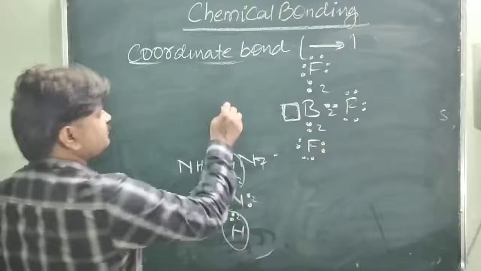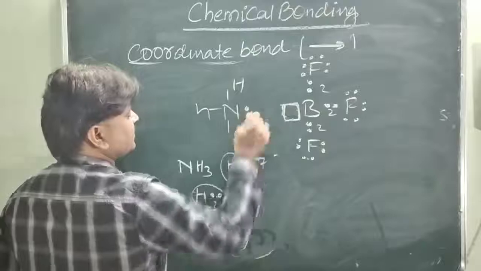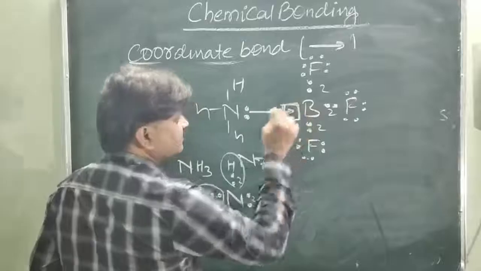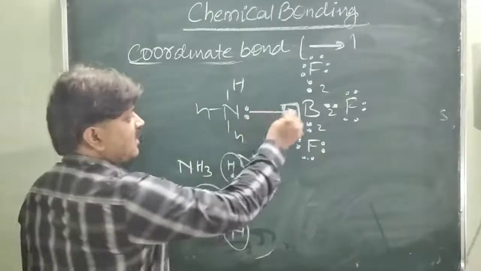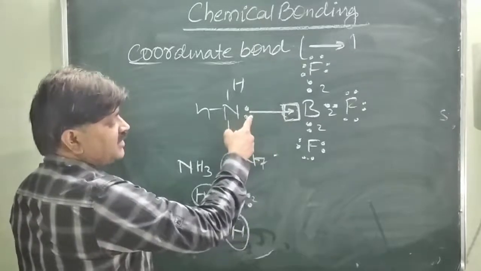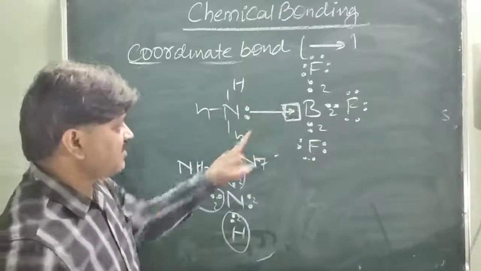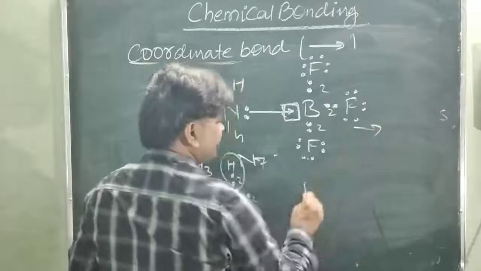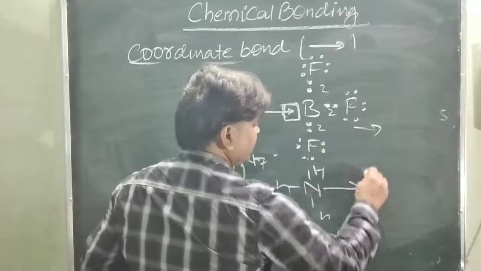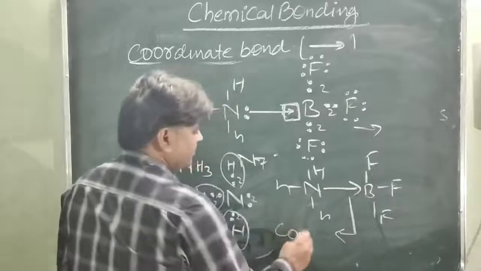Just like ammonia, NH3, having one lone pair of electrons. So this lone pair of electrons is shared by the nitrogen only, in this way. The arrow points toward the boron, which accepts the lone pair of electrons, and the starting point is the atom which shares both the electrons. So this is this type of bond, the formation of the coordinate bond in this way, NH3 to BF3. So this bond is called the coordinate bond.